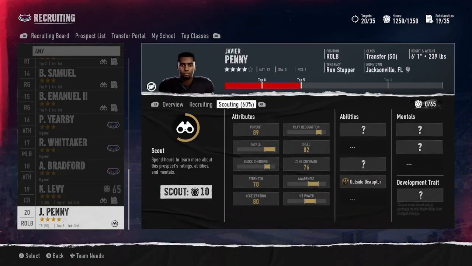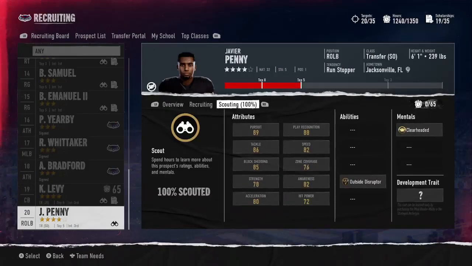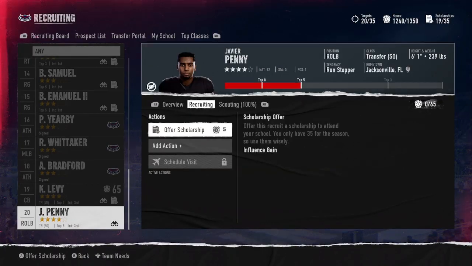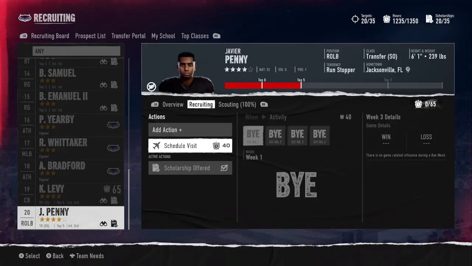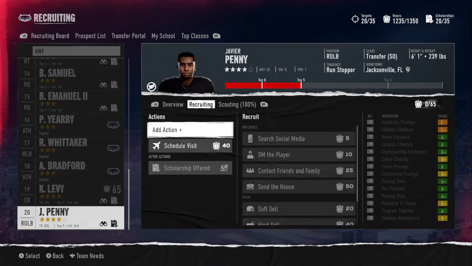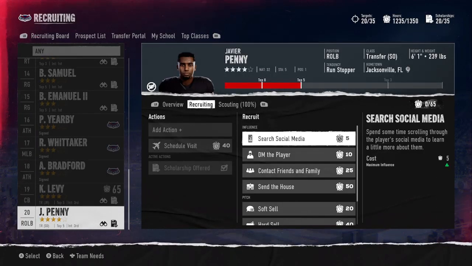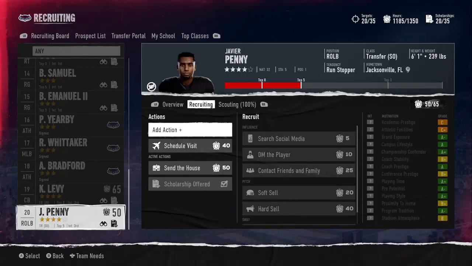Is he worthy of a scholarship? He's an outside linebacker. 82 speed, 80 acceleration. I'm on the fence here. 86 tackle. He has good tackle. He has good pursuit. We're going to go ahead and offer the scholarship. He can be something we could work with. We'll see. He's a sure tackler, so that's something we might can work with right there.